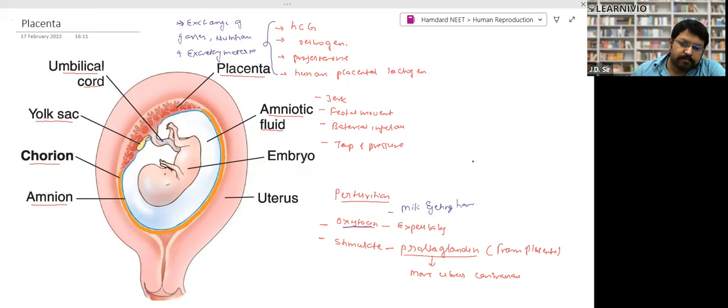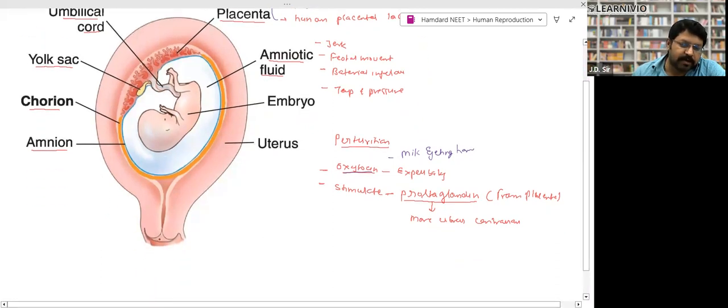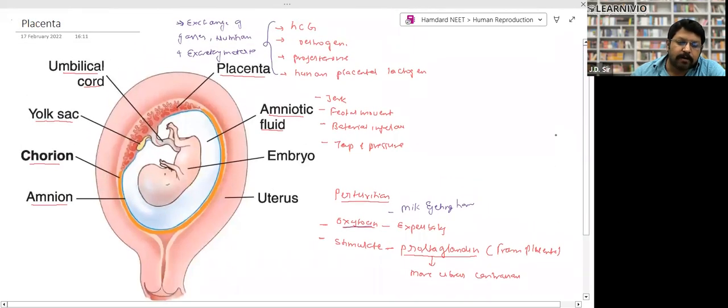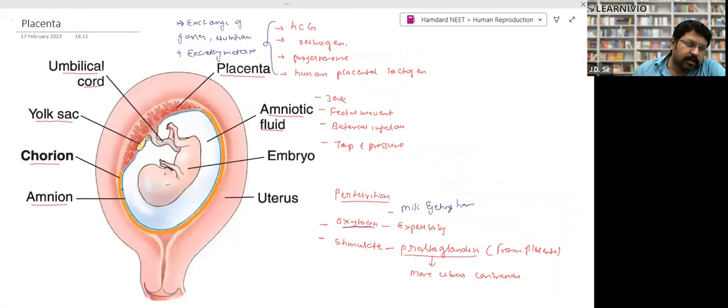Now the cervix part gets closed with material that is called plug. And then what happened? The formation of a membrane-like structure takes place around it. The membrane-like structure is called amnion, right? Inside the amnion, there is a fluid that is called amniotic fluid. Amniotic fluid is, you can say, the urine of this fetus, right?